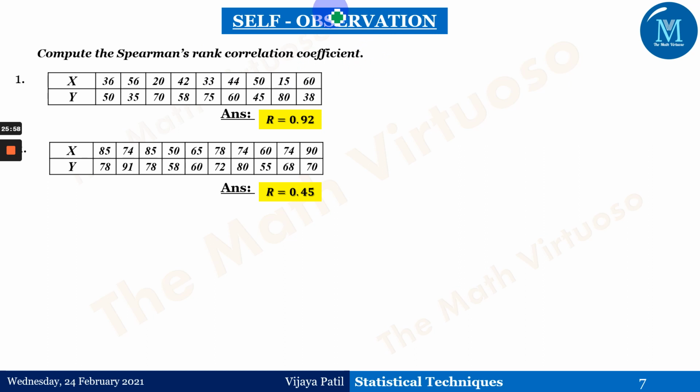This is the self-observation slide wherein 2 questions along with the answers are given to you. If at all any query, let me know. The clock is showing 26 minutes because I have taken 3 different questions here. The third question is a little bit complicated, which I have taken just to make you understand that particular thing. Please pause the video, go back, and watch it again. If you don't understand, again go back and watch it. Clear your ideas about the Spearman's rank correlation coefficient.